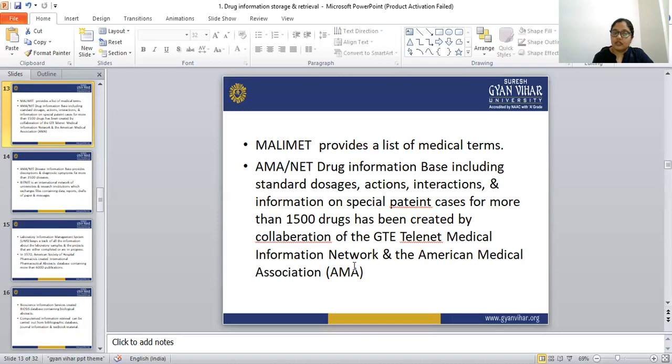From this AMA/NET drug information base, we can find the standard dosage, pharmacological action, drug interaction, drug-food interaction, and information on special patient cases. Malimet is the database where we can find medical terms.